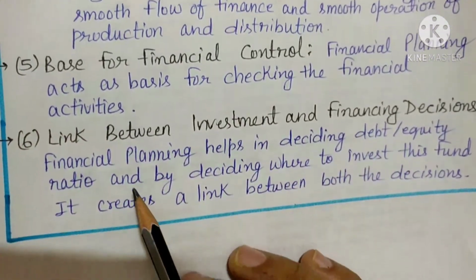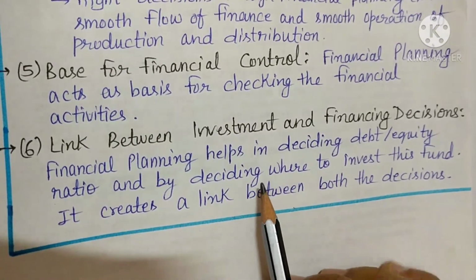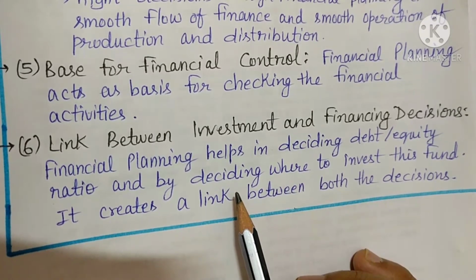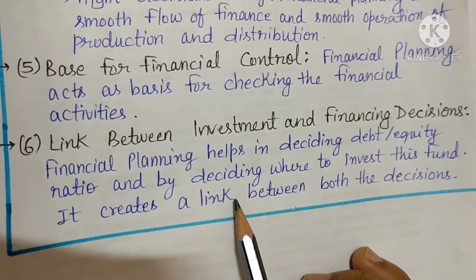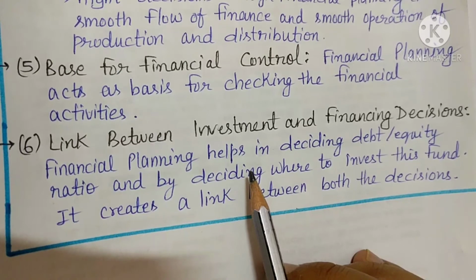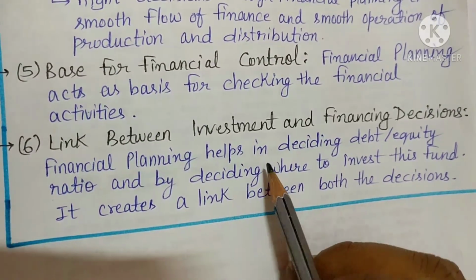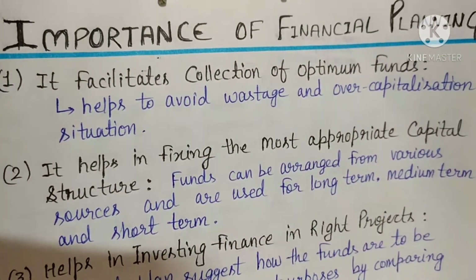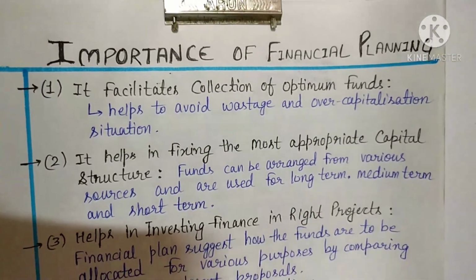Then at the 6th point, link between investment and financial decisions. As you know, financial planning helps in deciding debt and equity ratios, and by deciding where to invest this fund by checking various proposals and projects, it creates a link between both decisions, either investment or financing decisions. So here we have discussed 6 points under the importance of financial planning, but if you want more points, you can take the help of the book. But 6 points are enough, as the long question comes for 6 marks only.